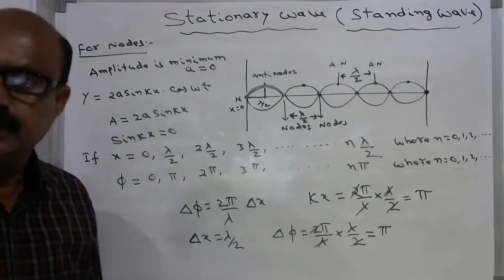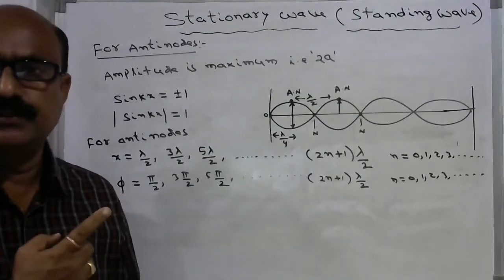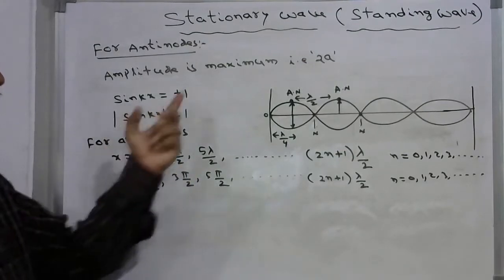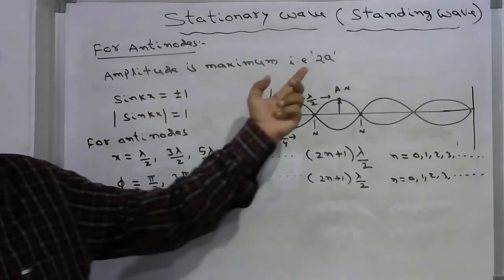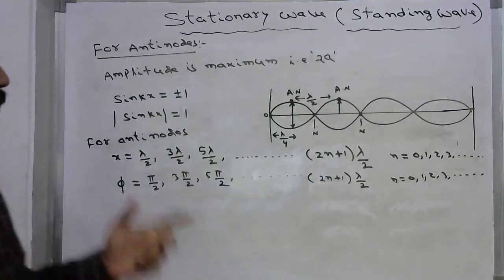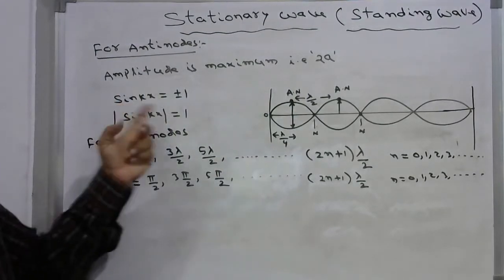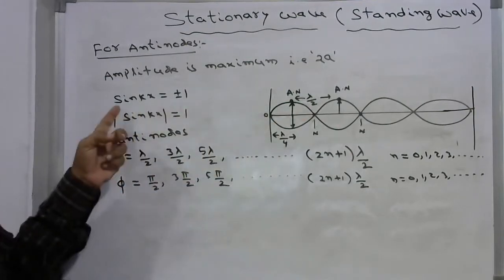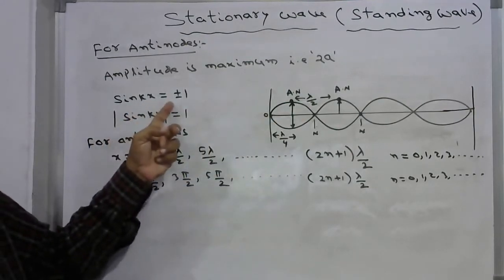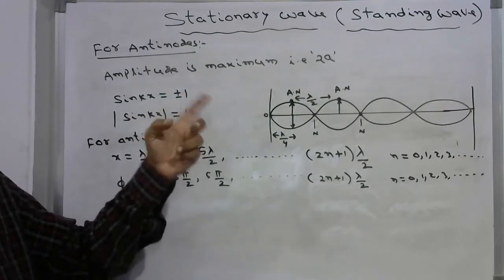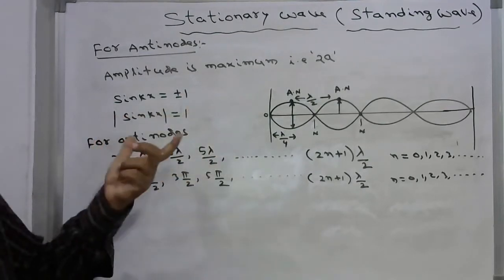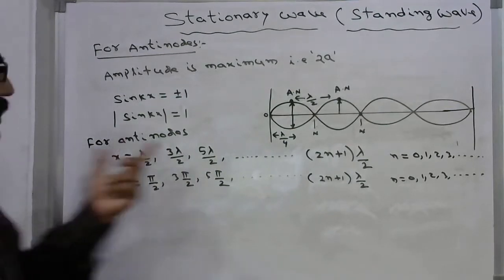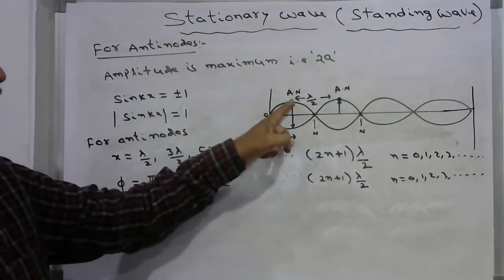In case of antinodes, sin kx must be maximum, that is when amplitude is maximum, it must be 2a. So from this stationary wave equation, sin kx must be equal to plus or minus 1. Let us consider the magnitude of sin kx as 1, for antinodes to form. This is the first antinode.